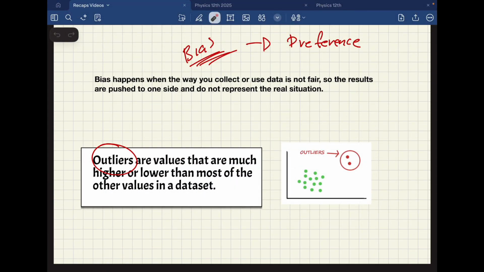Then guys, the last concept is super easy, and we have outlier or outliers. What is an outlier? Well, it's a value when you have collected data. Sometimes we have values super different. It could be because it's super huge or super small in comparison with the other values. So every single time that you have a value that is super different, we can say that this is an outlier. Okay, and that's it. These are the basic concepts about statistics.